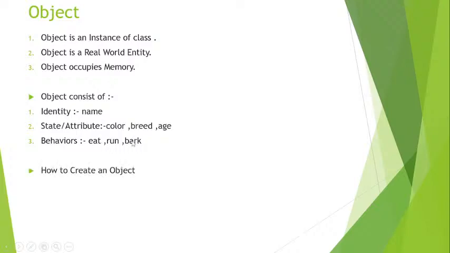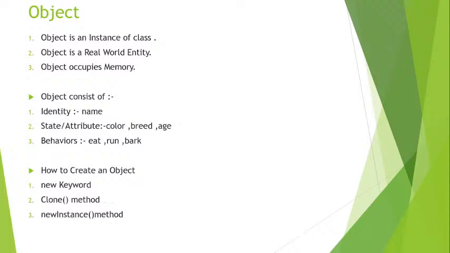After that, how do we create an object? There are a few ways to create an object. The first one is the new keyword. Till now we saw only one way, the new keyword. With the help of the new keyword we can easily create our object. Another way is the clone method, with which you can also create an object.